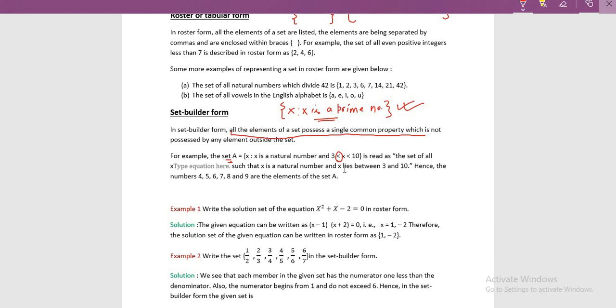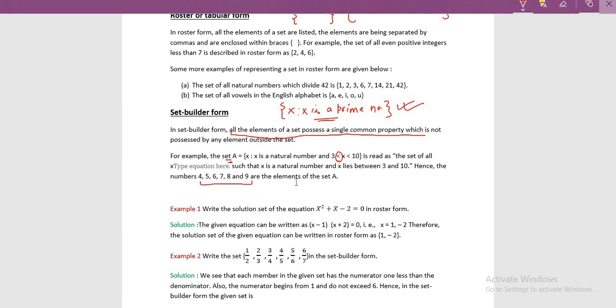That is common, all the numbers falling between 3 and 10 will be positive, and they must be natural numbers. You know what a natural number is? Counting numbers are called natural numbers. So between 3 and 10, whatever counting numbers you get are the elements of this set A, which is 4, 5, 6, 7, 8 and 9.